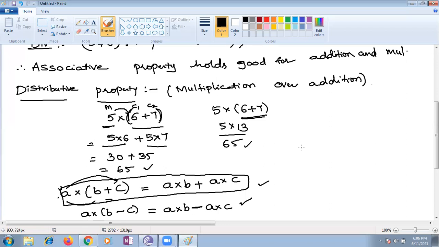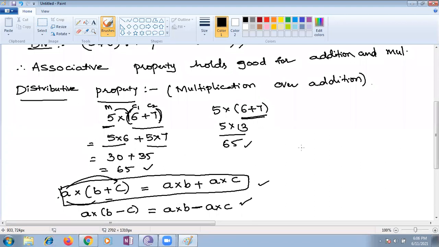Ma'am, is this property applicable for all the operations? No, no. What did I say? Multiplication over addition and multiplication over subtraction only. Okay, ma'am.